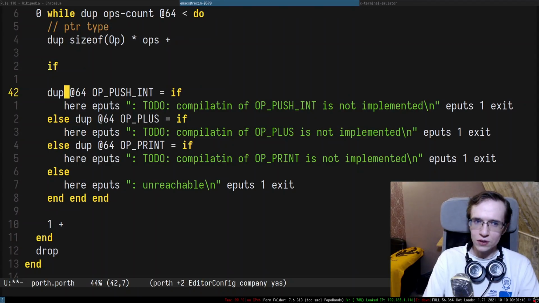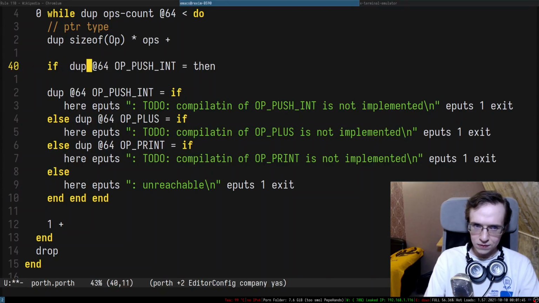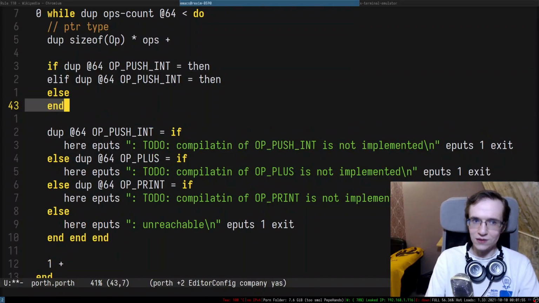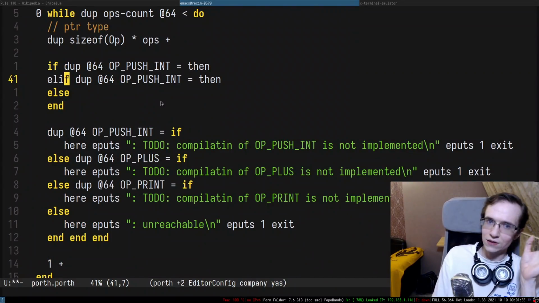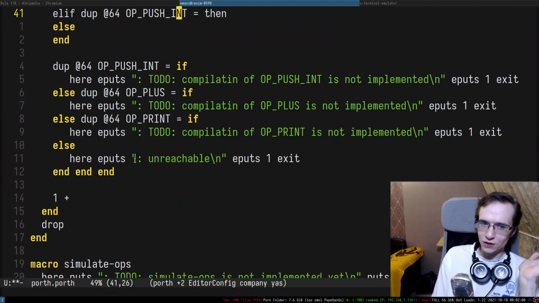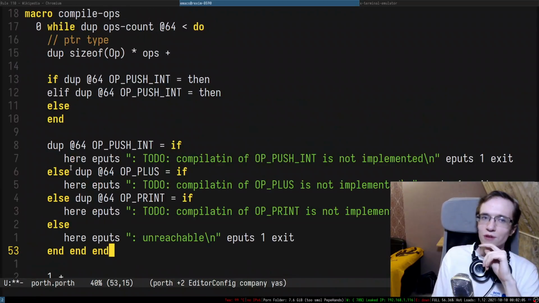Something like if, then, and then elif, another condition, then, and then else, and then a single end, right? Something that Python does, right? So we probably want to do it like this, and it will enable us with long if-else chains.